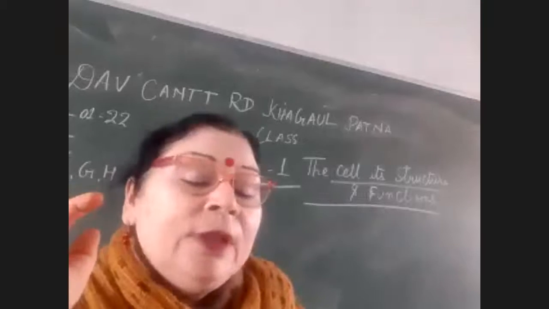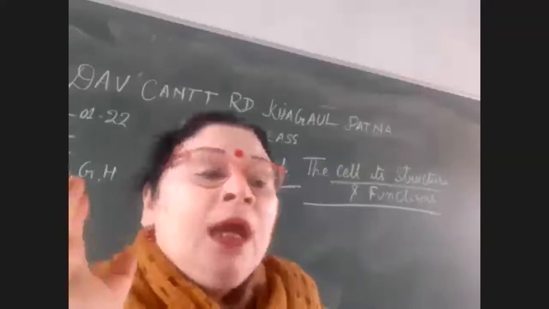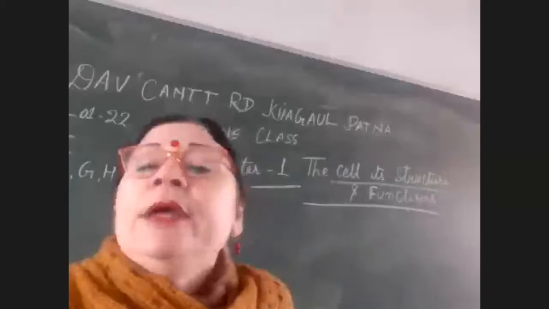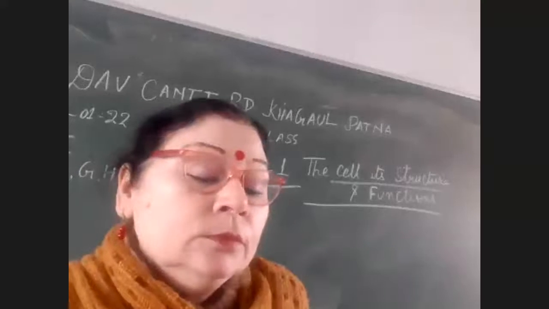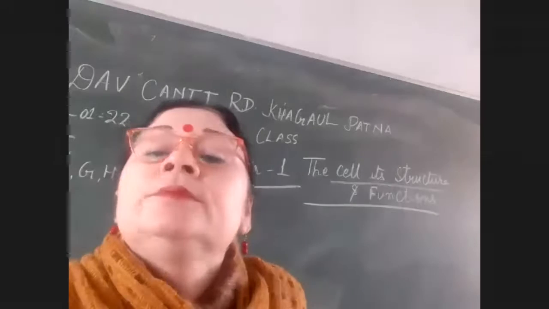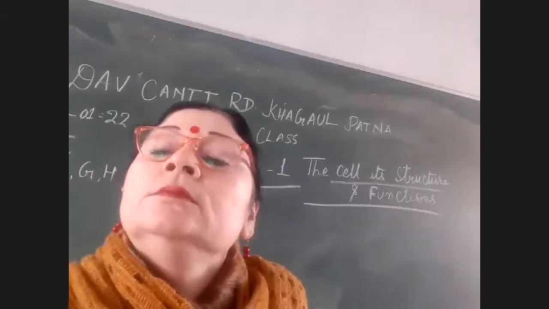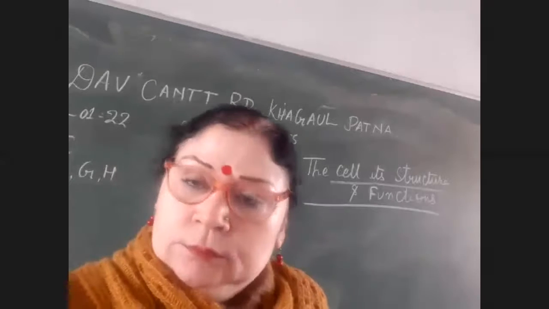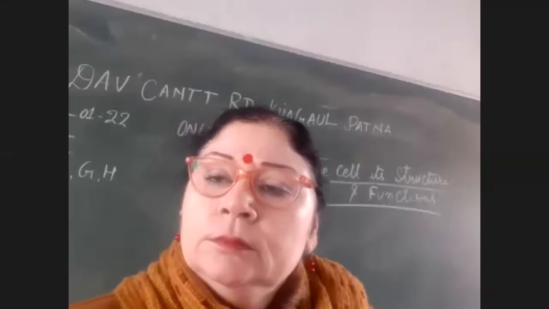Then give me some examples of unicellular and a few examples of multicellular. Unicellular: euglena, amoeba and paramecium.